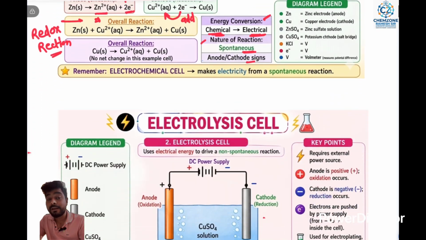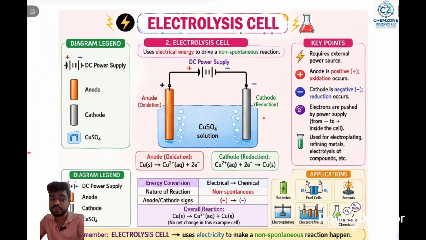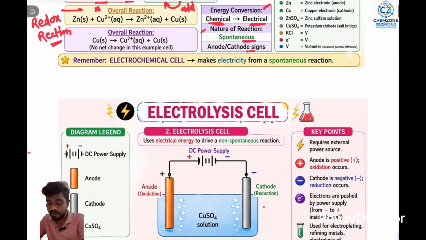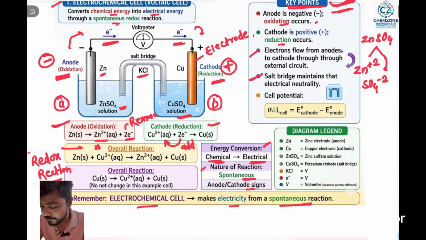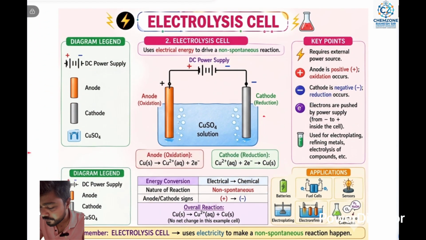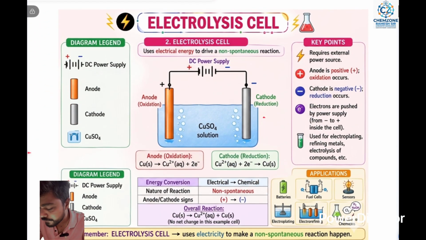Then the next one is the electrolysis cell. What is the electrolysis cell? Remember, an electrochemical cell makes electricity from a spontaneous chemical reaction. Then the next one is the electrolysis cell, which uses electrical energy to drive a non-spontaneous reaction, meaning it does not work on its own, okay.